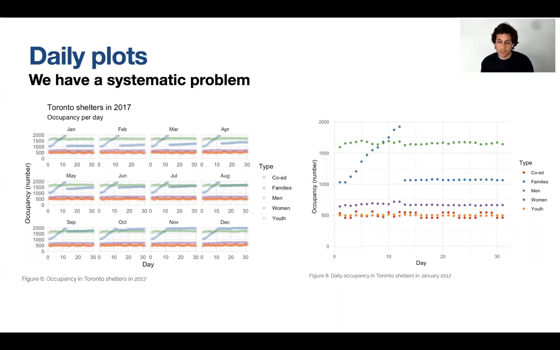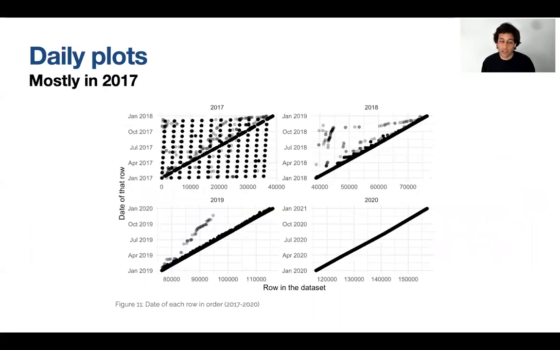Let's see, do we have some sort of equivalent in the other years? The answer is probably. There's probably something weird going on in 2018, possibly something weird going on in 2019. 2020 looks reasonable. Again, I've constructed these to tell my story. Obviously 2020 is not okay in terms of COVID and things like that, but in terms of the rows in the data set, the data do appear reasonable.